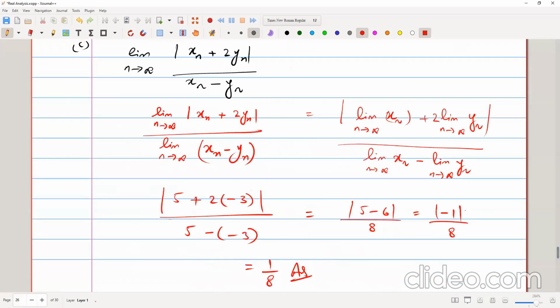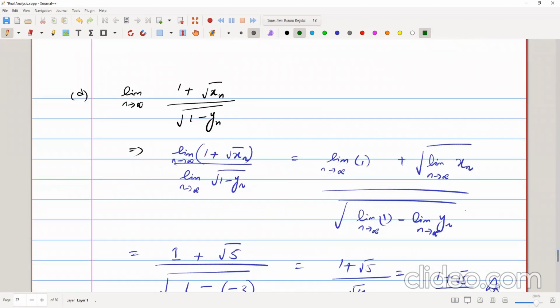And for the mod as well, we can do the same thing. We can take this limit inside the mod to solve the limits, and then at the end we can apply the mod. So we will get the correct answer, that is 1/8. You can follow these steps. We applied the limit inside the mod, then we put the values, and then in the end result we just remove the mod, so it makes it positive 1/8.